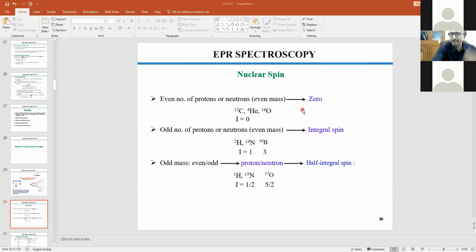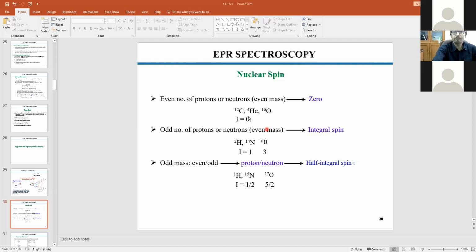So the next slide. Before going to the next slide, let me put it this way: as I said, the hyperfine and super hyperfine splitting you will be getting only if your unpaired electron is associated with a particular nucleus or nuclei carrying effective nuclear spin. That is very important. So that could be calculated based on the quadrupole moment and all sorts of things. So you can get it through any literature.